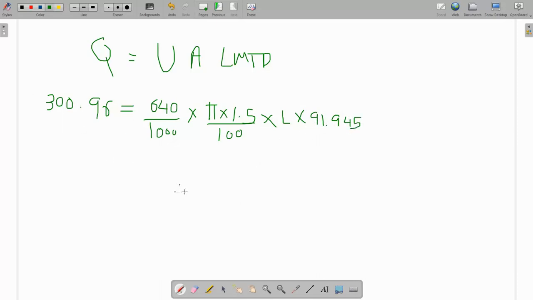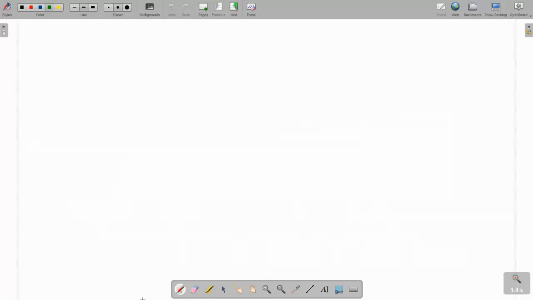When you simplify this, you will get the length as 108.53 meters.